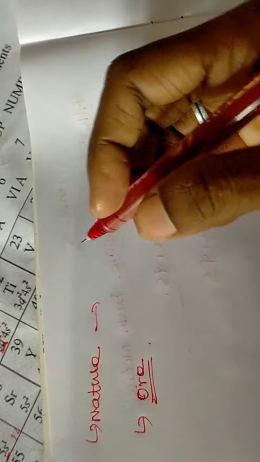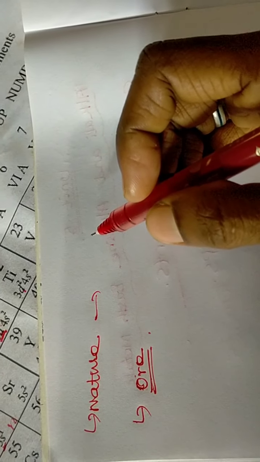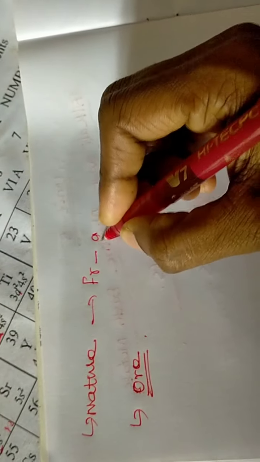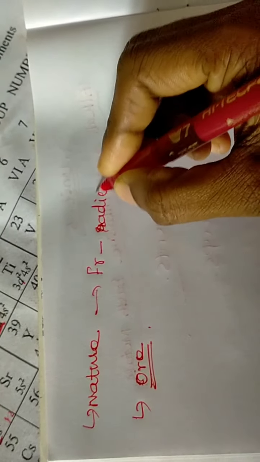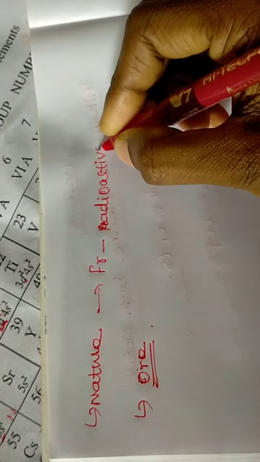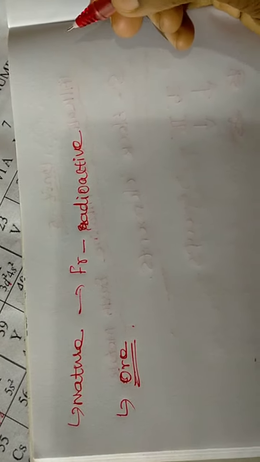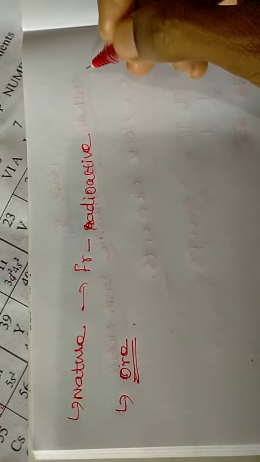All the elements in the alkali metals are found naturally as compounds except francium. Francium is a radioactive element. It does not occur in nature, but we can prepare it in the laboratory.